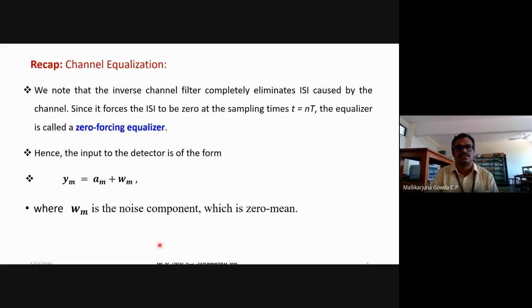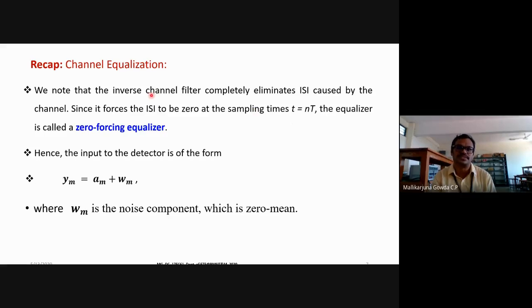Fine. So what we find is that the inverse channel filter will be able to completely eliminate the ISI caused by the channel. What I mean to say is it forces the intersymbol interference to be 0 at the sampling times, that is t equal to nT. This is an important point to be noted.